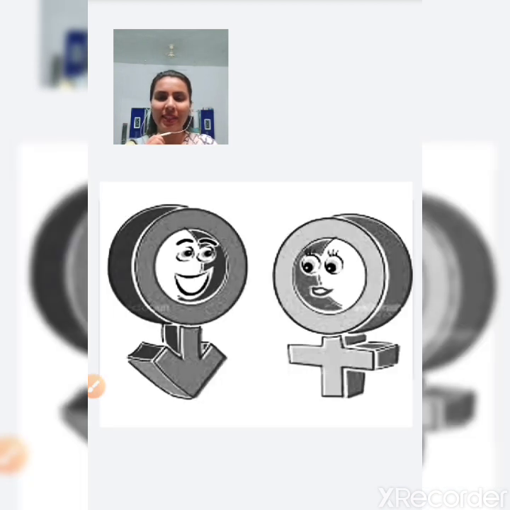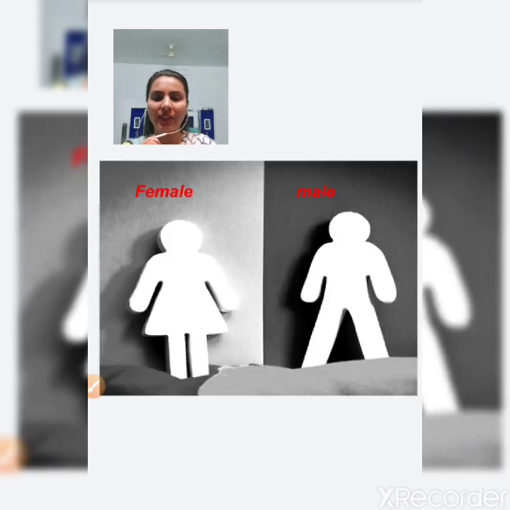Now see this picture. This is a sign. You have seen that sign in many places, in many public places. Do you know which sign it is? Now I am going to show you one more picture. Hope you know which sign it is. See here. Do you know which sign it is? Okay, I'm telling you about these signs.